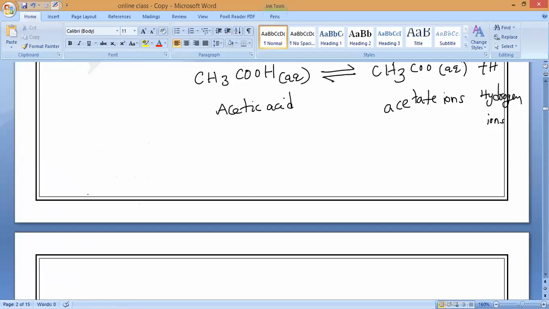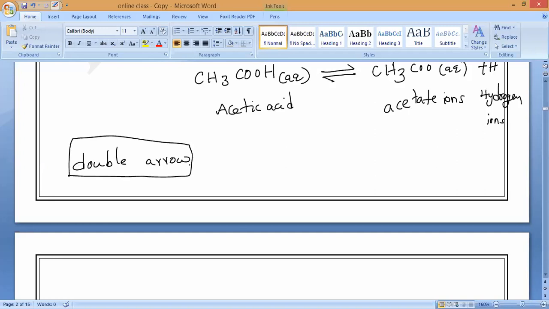Now, if you observe the double arrow, here I am making which arrow? Double arrow. Which direction is it pointing? Towards right as well as left. That means it does not ionize fully to form hydrogen ions. That is what you have to remember.